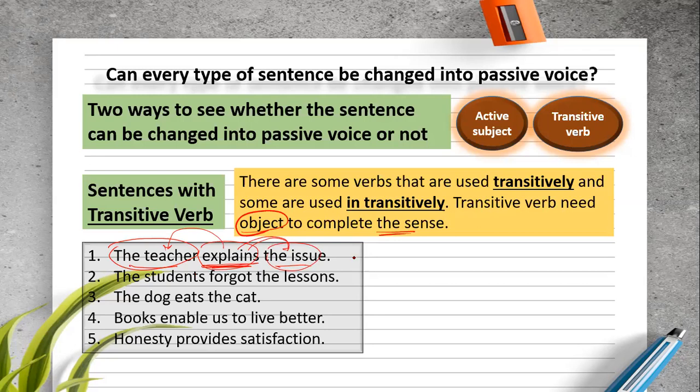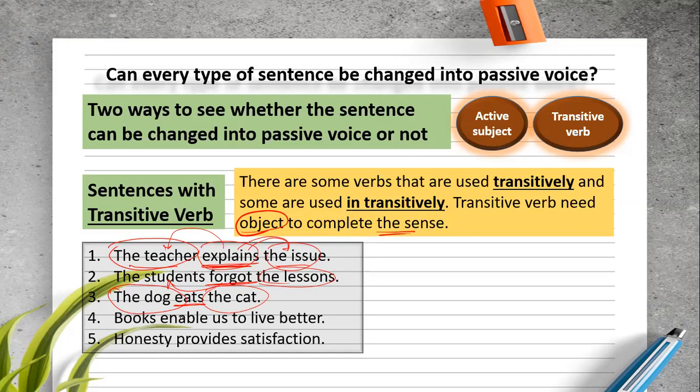The students forgot the lesson. Forgot is an action. Who has forgotten? The students. And what is being forgotten? The lesson. So subject, verb, object is there. The dog eats the cat. Eats is the verb. Who eats the cat? The dog, the subject. And what is being eaten? The cat. This is the object. So subject, verb, object is there.